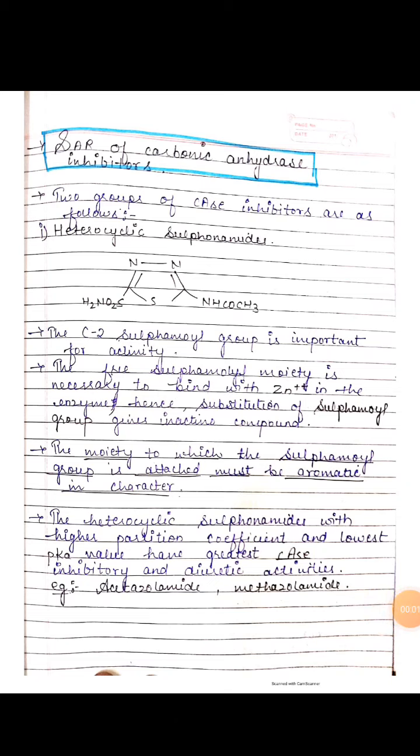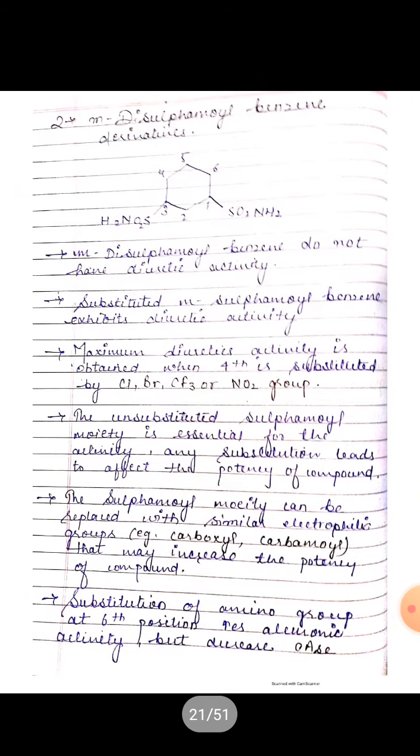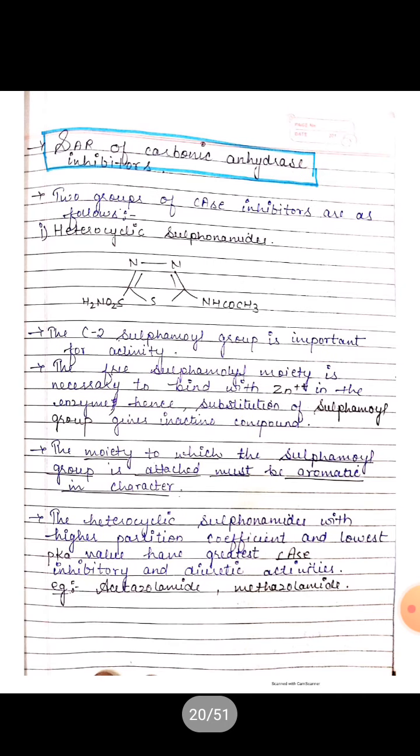Hello everyone. Today we are going to discuss a topic that is SAR of carbonic anhydrase inhibitors, that means structural activity relationship of carbonic anhydrase inhibitors. Actually, two groups of carbonic anhydrase inhibitors are as follows. Number 1 is heterocyclic sulfonamides and number 2 is meta disulfamoyl benzene derivatives. So, first of all, number 1 is heterocyclic sulfonamide.